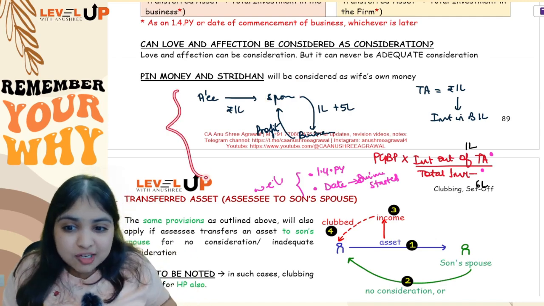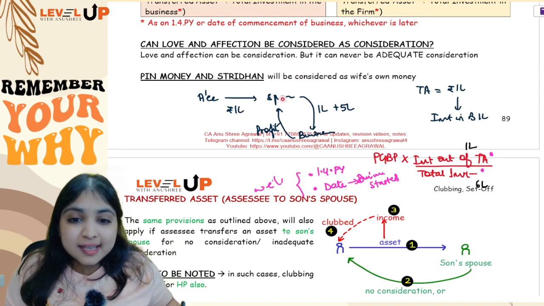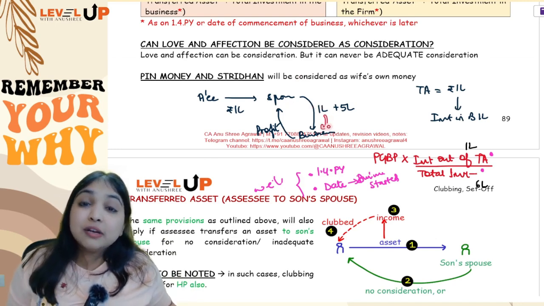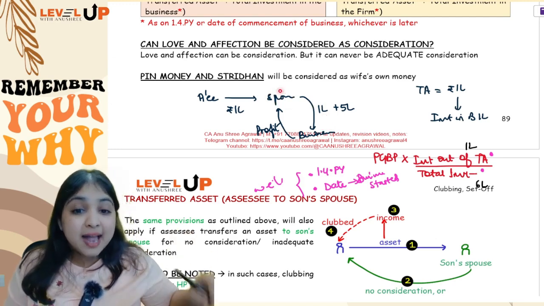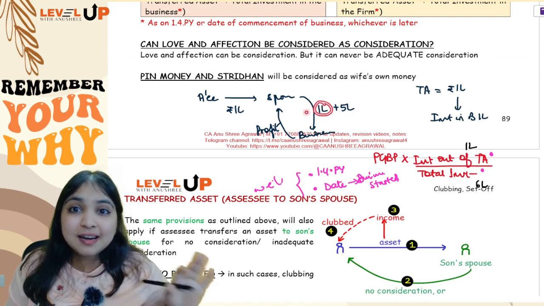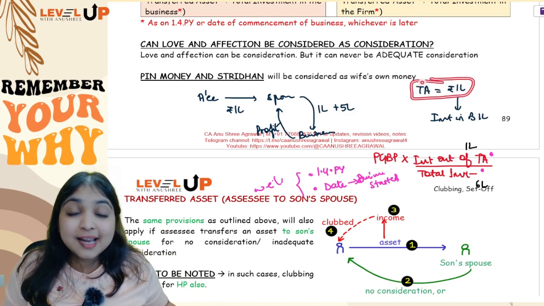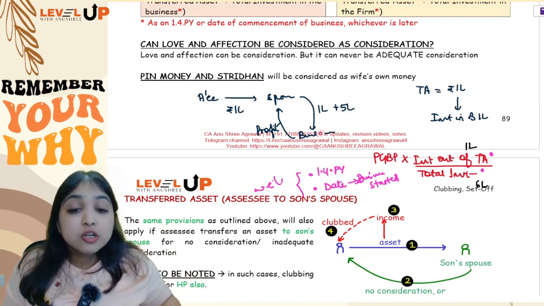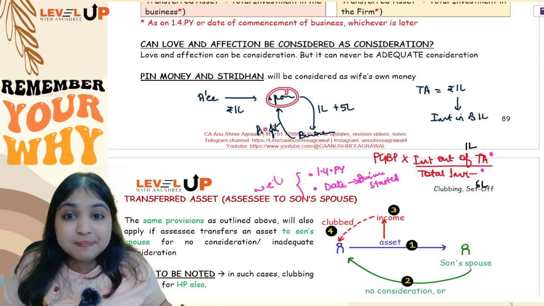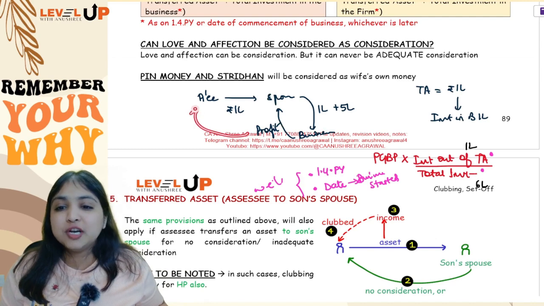Now see, in the examination, one more tweaking they can do. They can say that the spouse has invested this transferred asset into another firm as a capital contribution. Spouse is a partner in some firm and there she has invested this 1 lakh as her capital contribution. So now you can say that the transferred asset 1 lakh has changed form into capital contribution into a partnership firm. So from the capital contribution, the spouse will earn interest on capital. That interest on capital proportionately you will club.